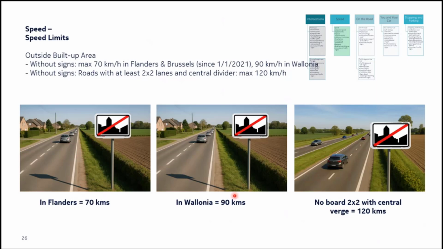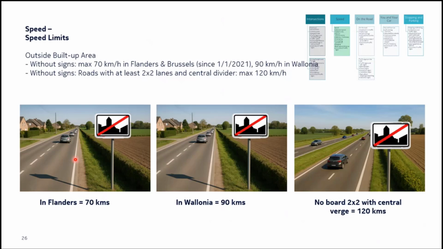Here 70. If you are in Wallonia, you will do 90. This is also in Brussels, outside built-up area, it's still 70 kilometers per hour. Now, very important to remember, this is only when there are no traffic signs. If there are traffic signs, we know that hierarchy, right? At the top are the police, then the traffic lights, traffic signs, and traffic rules. So the traffic rules come last.